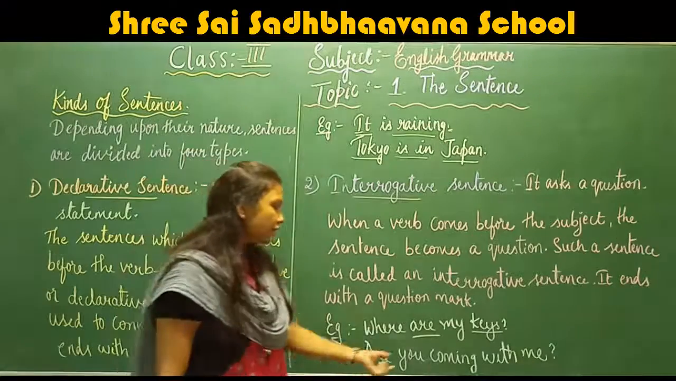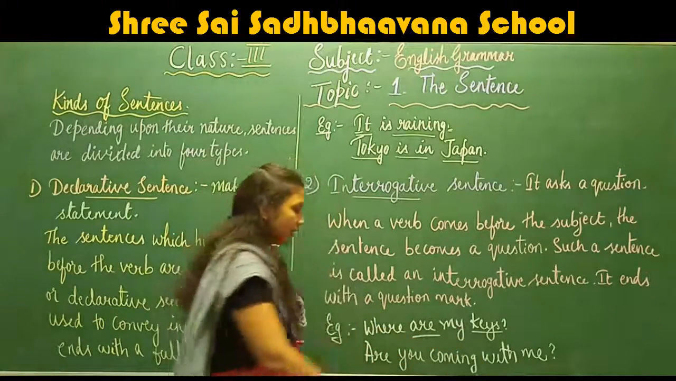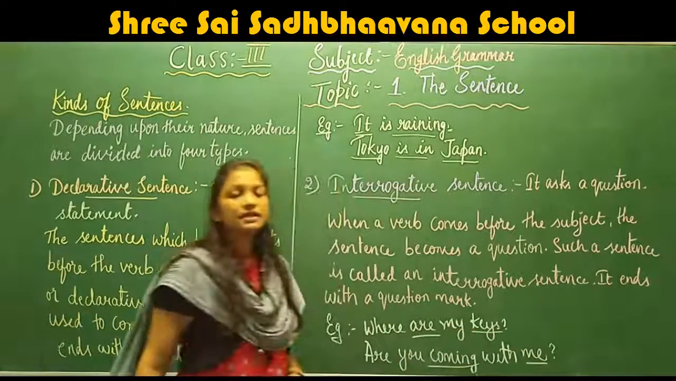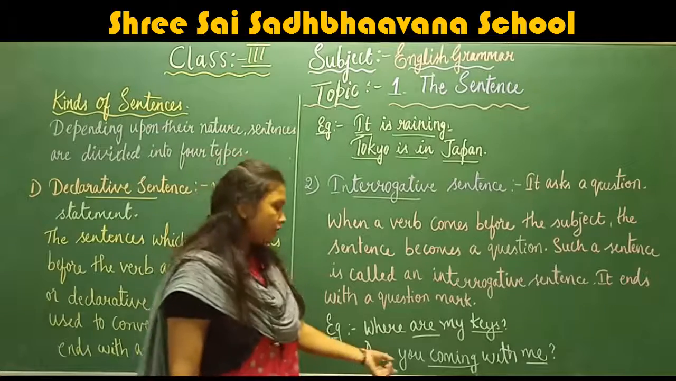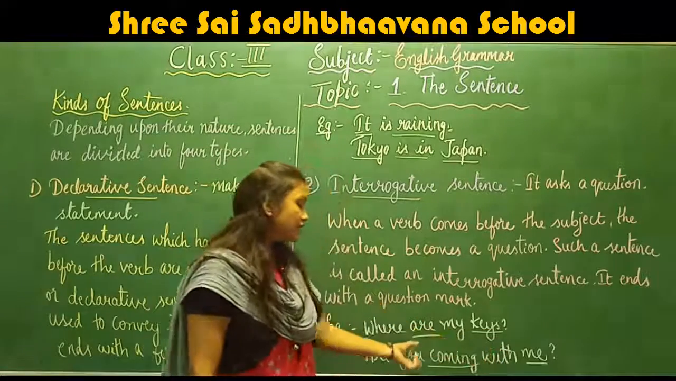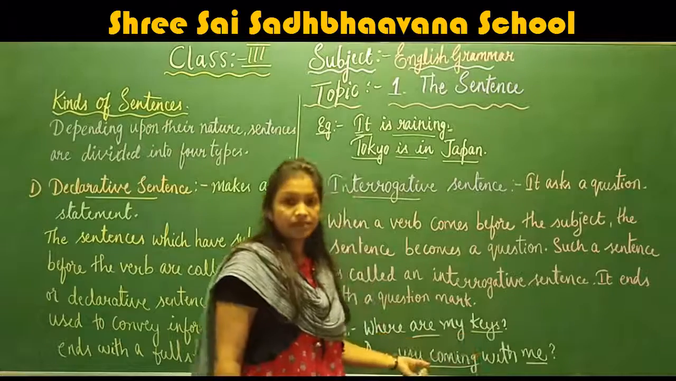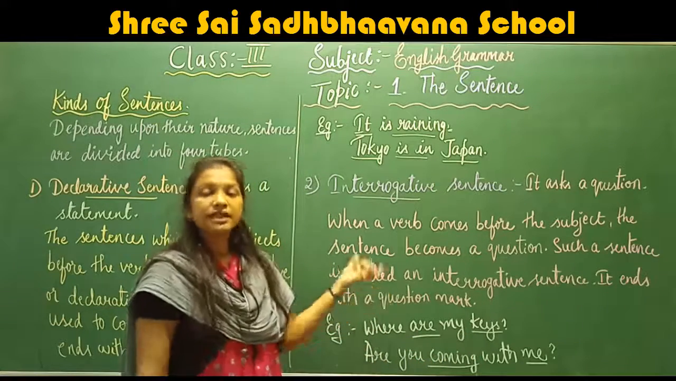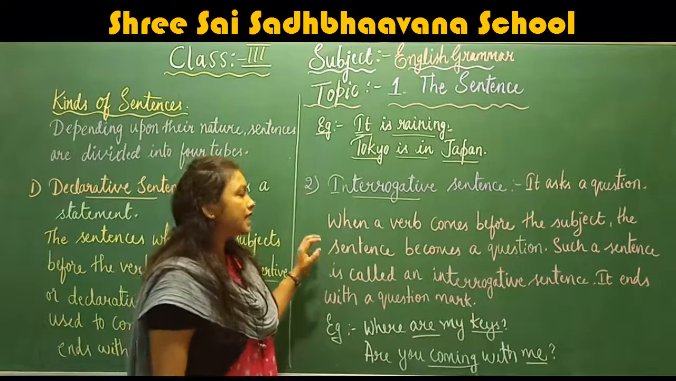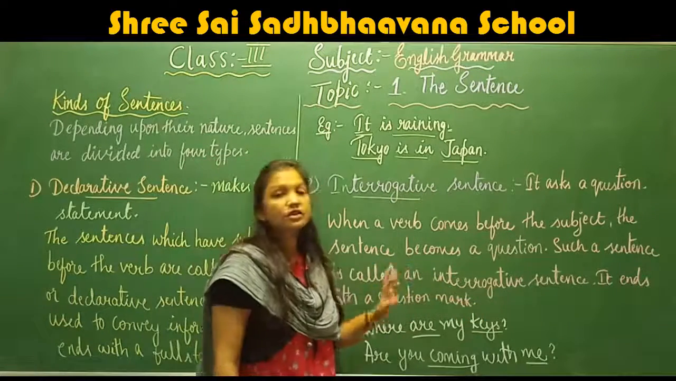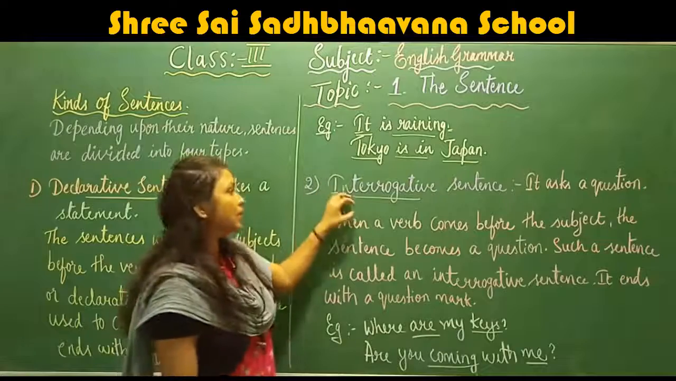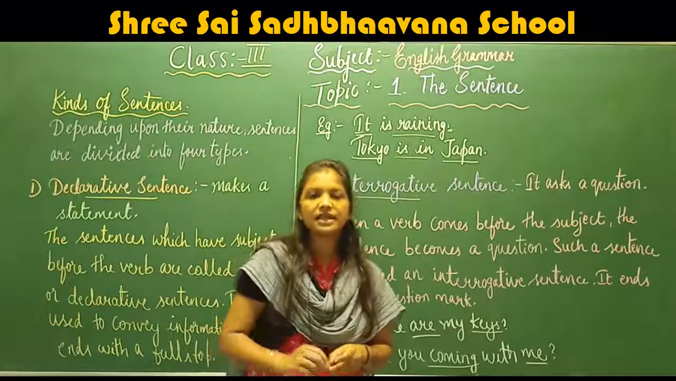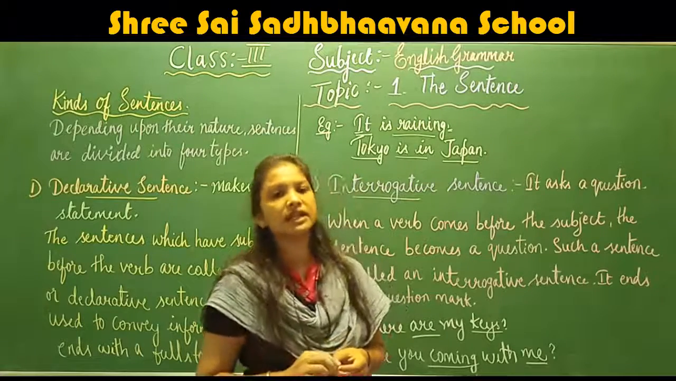Okay, next. Are you coming with me? Here coming is the verb and me is the subject. Right. Are you coming with me? So here the verb is coming before the subject. Okay, so in a simple form, when the sentence ends with a question mark, that type of sentence is known as an interrogative sentence. Children, did you understand the declarative sentence and interrogative sentence?